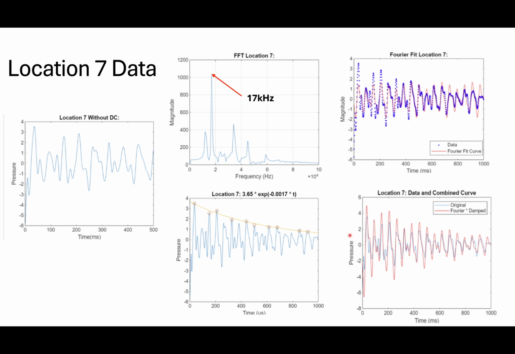Alright, and then finally for location 7, we see that the Fourier transform is peaked at 17k hertz. We see that the exponential damped function is a pretty good fit with minimal outliers, and then we see that our harmonic oscillator equation is a solid fit compared to our original data.